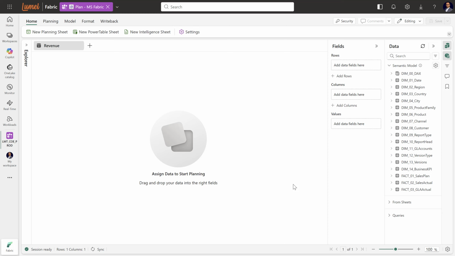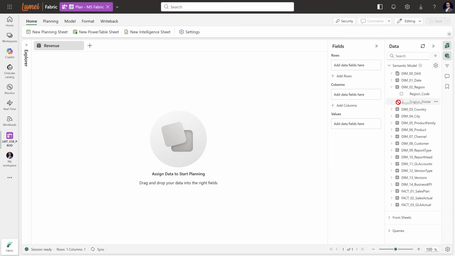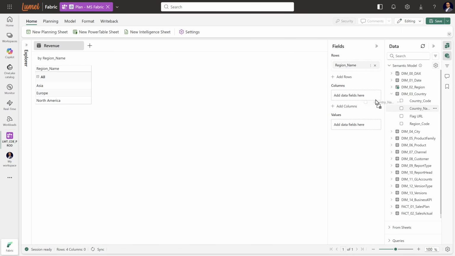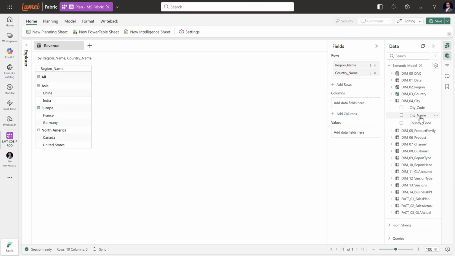Hi, let me show you the auto forecast capability to predict the revenue forecast. First, let us build our planning app using our semantic model from the data pane. We start with region, country, and city dimension.